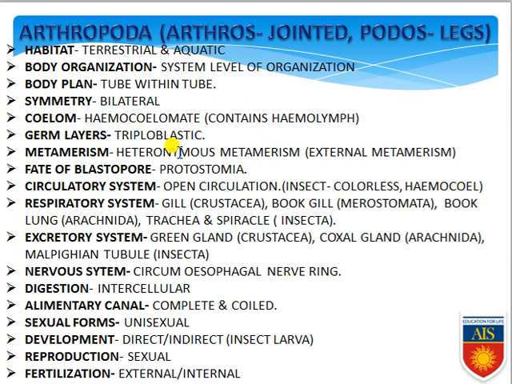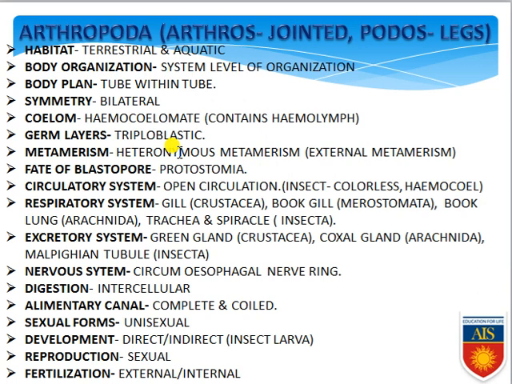Respiratory system: they can perform it with the help of gills. As an example, crustacean organisms like prawns perform respiration by gills. In Merostomata, the living fossil king crab, respiration is by book gills. In arachnids like spiders, they have book lungs for respiration, and all other insects contain trachea and spiracles, which help them in the respiratory process.